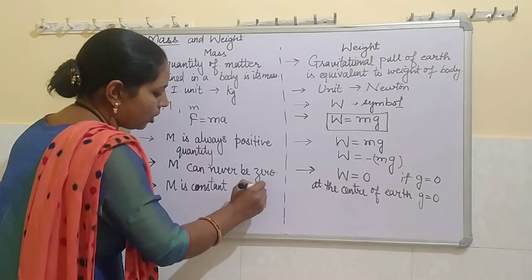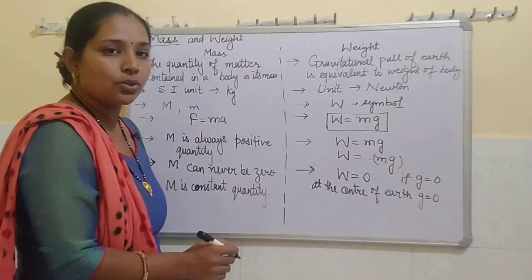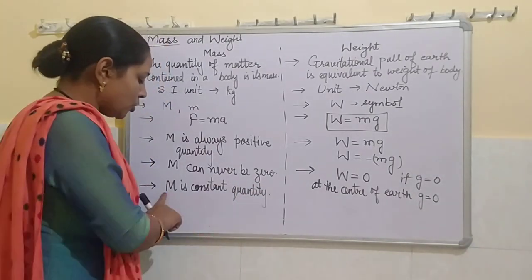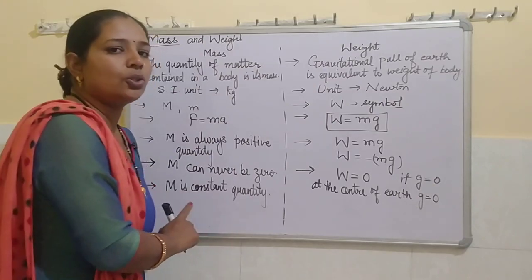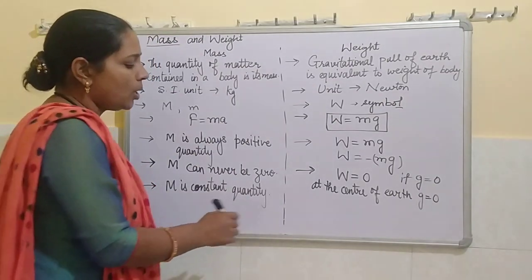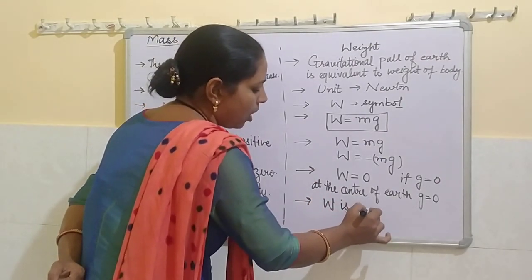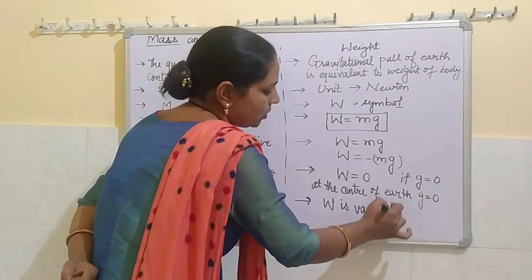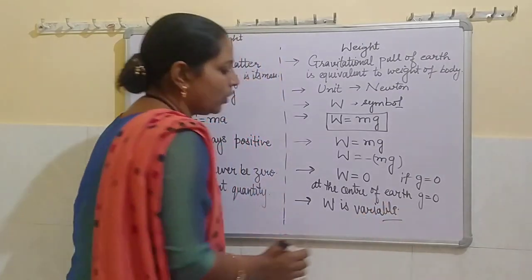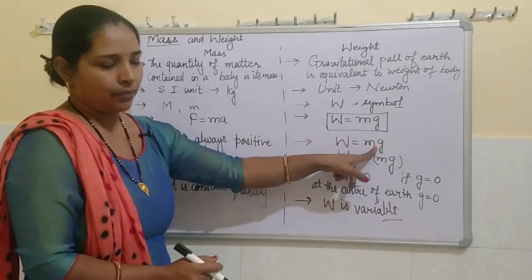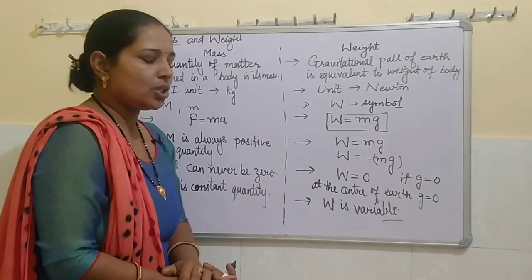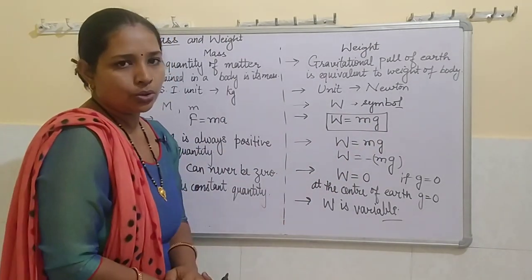We have studied about law of conservation of mass also in first chapter. So mass remains constant throughout a chemical reaction, but weight is variable. And how it varies? It varies according to the value of acceleration due to gravity. If g goes on changing, weight will also change.